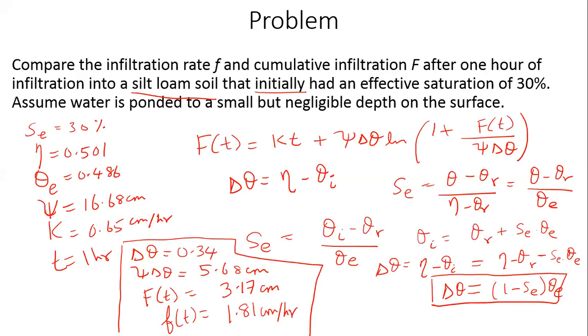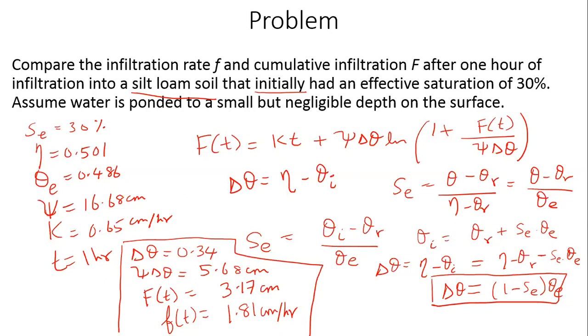In fact, if you go to the previous problem statement, you see the last statement: assume water is ponded to a small but negligible depth on the surface. When we derived this, we had assumed that there is a small depth of water at the surface, which is driving the moisture into the soil.